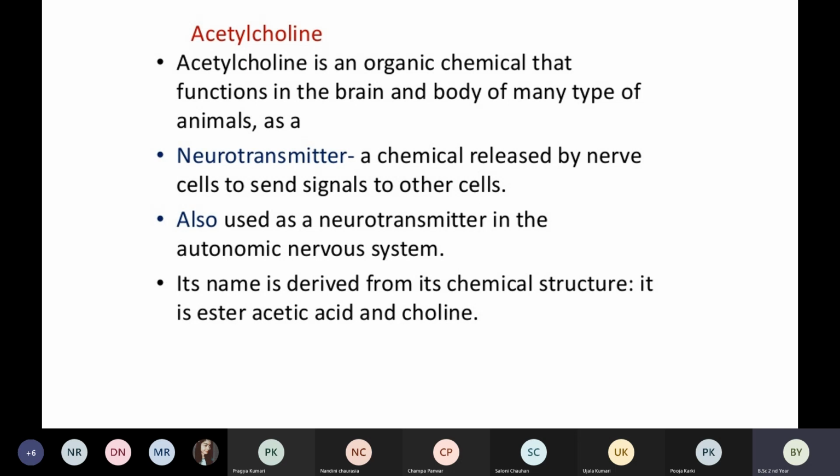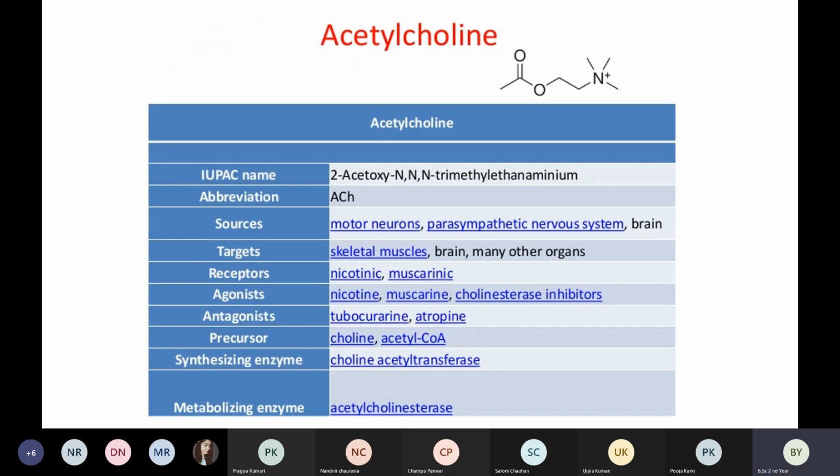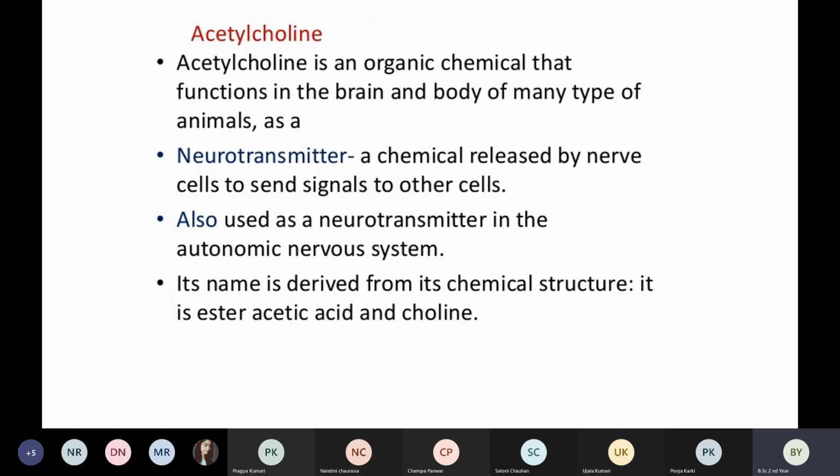Then its name is derived from its chemical structure. Okay, it is an ester of acetic acid and choline. So I've told you the chemical name, it's a very long name. It is called 2-acetoxy-N,N,N-trimethylethanaminium. Okay, so this is the chemical name of acetylcholine, and the structure is an ester of acetic acid and choline. So this is about acetylcholine.